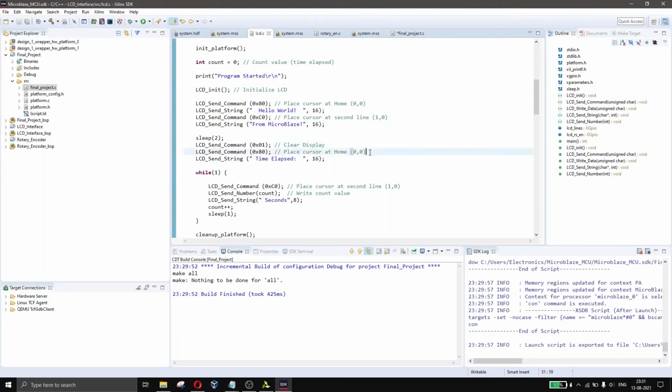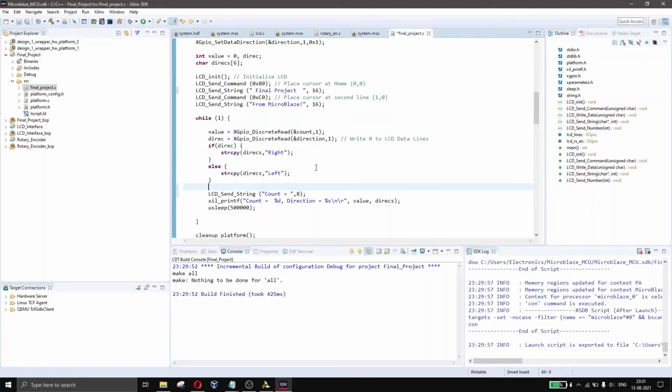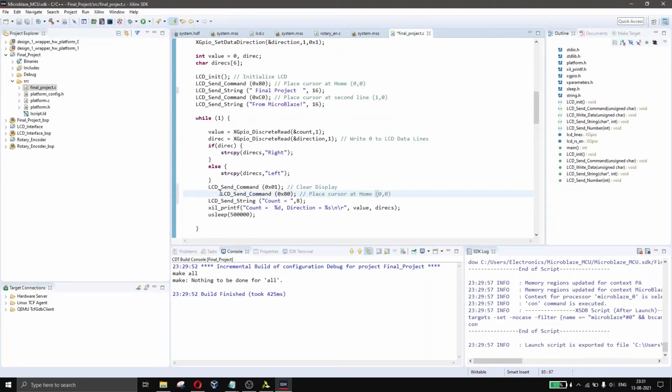Then place it at the home screen, copy this also. Once this is done, count equal to, and then LCD send number. Which number we will send?